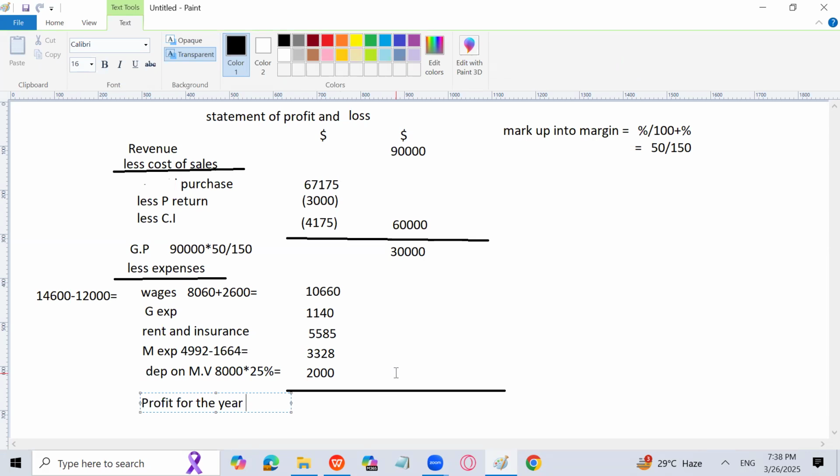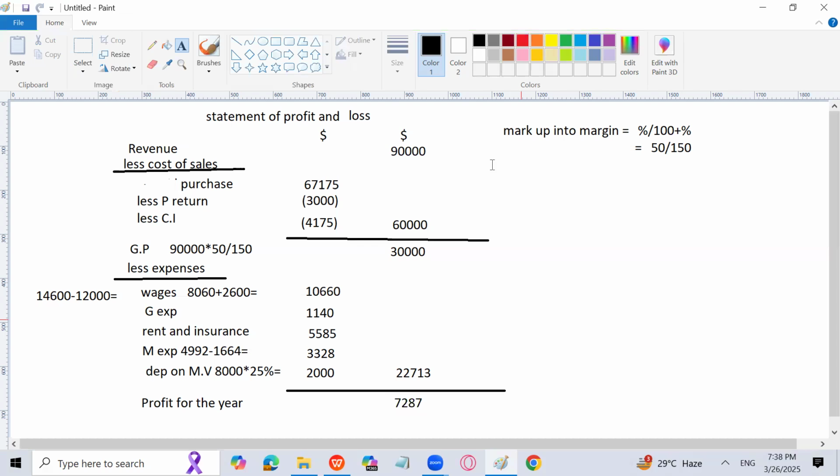Question is quite easy. It's not that lengthy, but it is difficult because it includes some important concepts. 7,287 is the profit for the year.